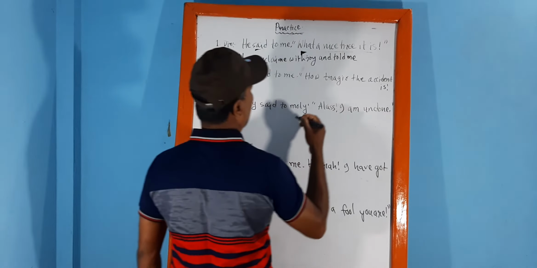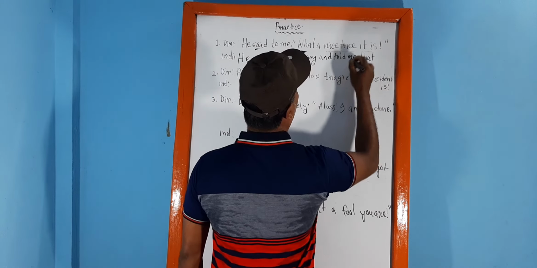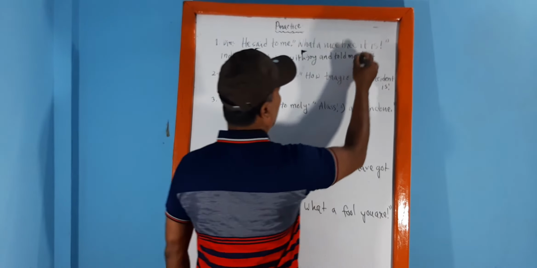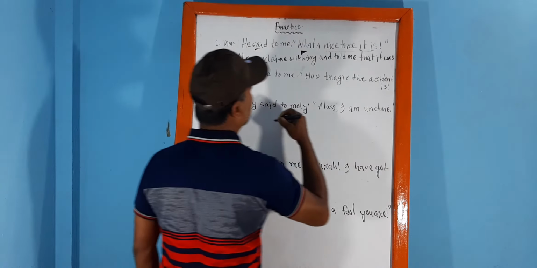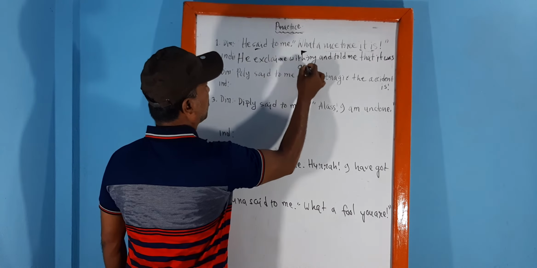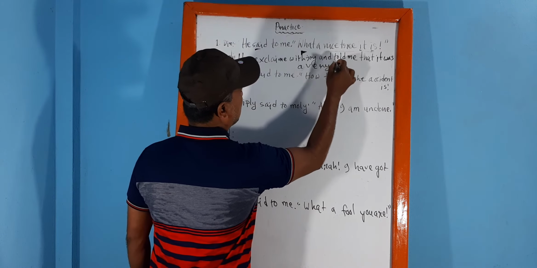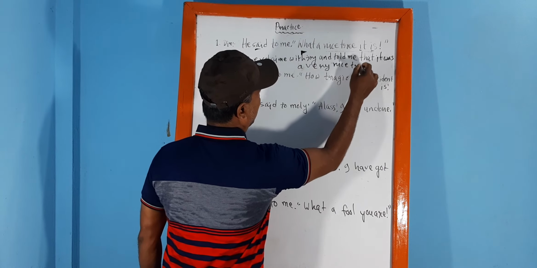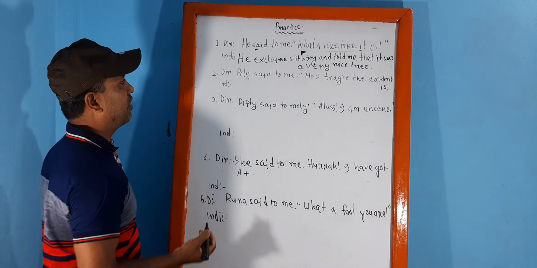He exclaimed with joy and told me that, deleting the inverted comma, and we have to transform the exclamatory sentence into an assertive sentence. It is the subject and is the verb, so is will be transformed into was. It was a very nice tree. Okay, this is the sentence.